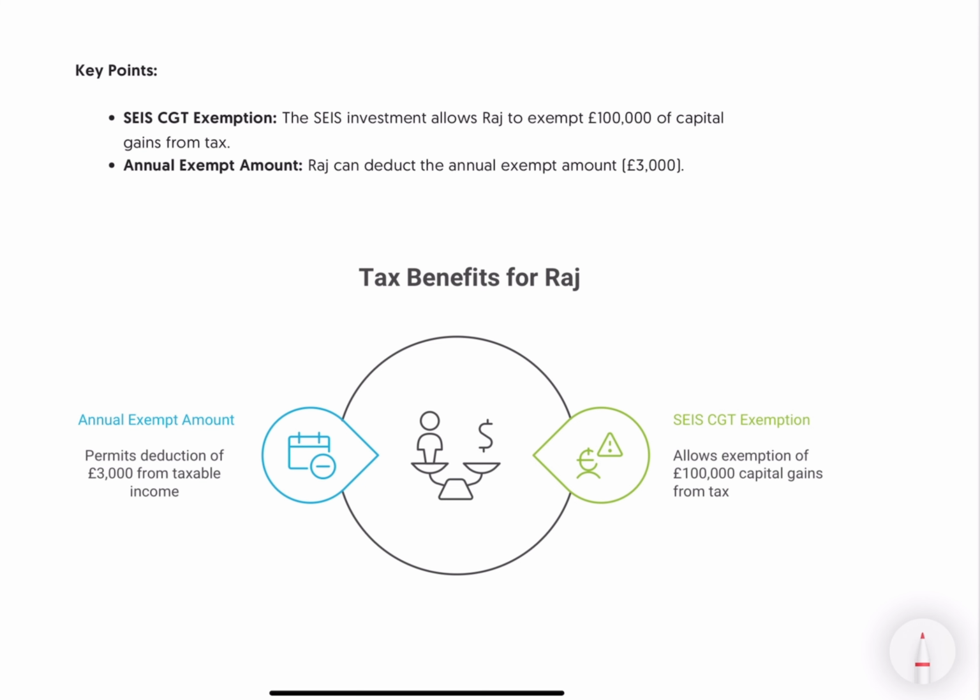Now, the key points: SEIS CGT exemption. SEIS investment allows Raj to exempt 100K of capital gains tax, and Raj can deduct the annual exempt amount of 3,000. Once again, he is using the arising basis.